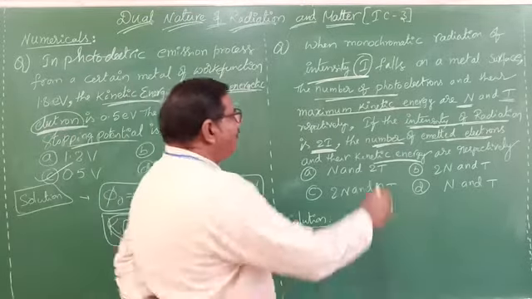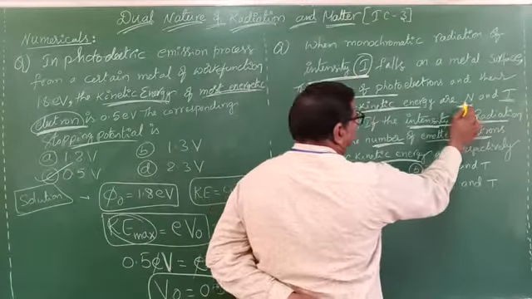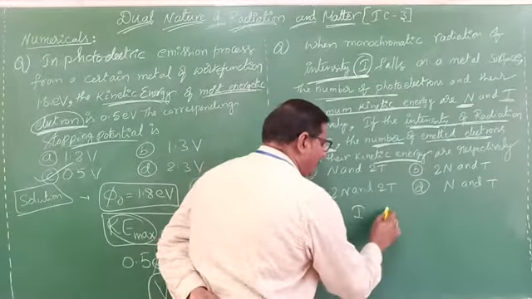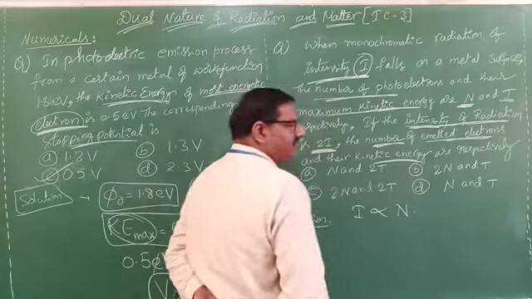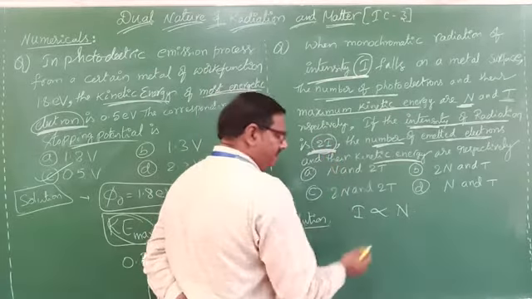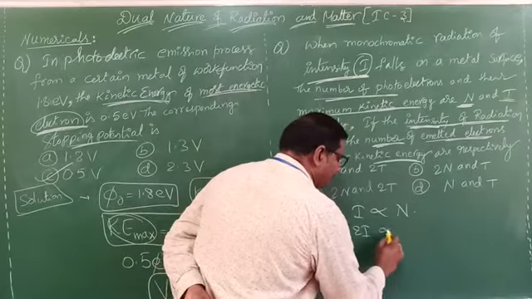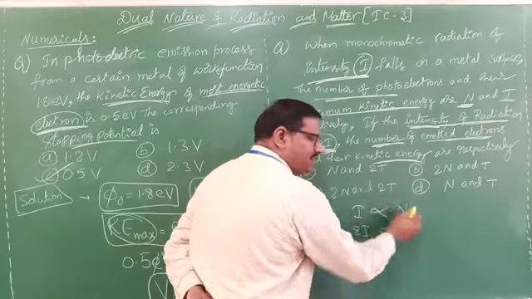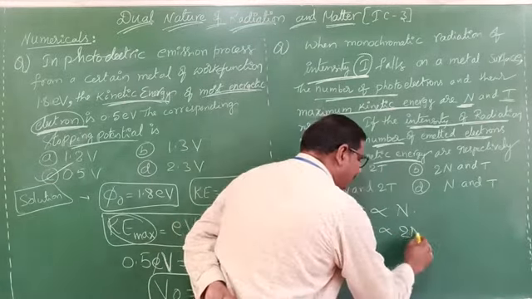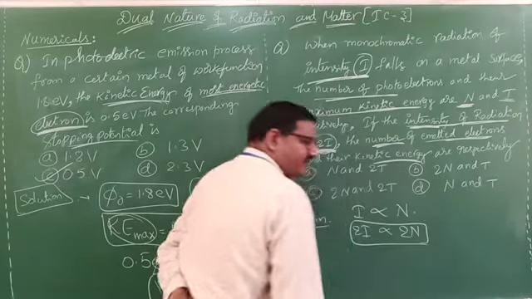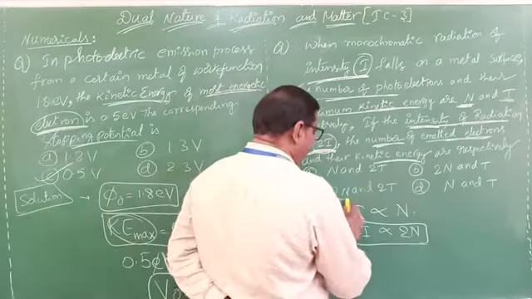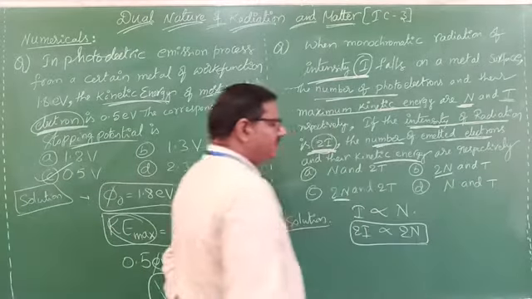So now intensity is initially I, and at that time the number of photoelectrons is N. Now the intensity increases to 2I. Since it is directly proportional, the intensity becomes double, so the number of photoelectrons also becomes double. If you know this point, you can get the answer. But with 2N, we have two options, that is B and C.